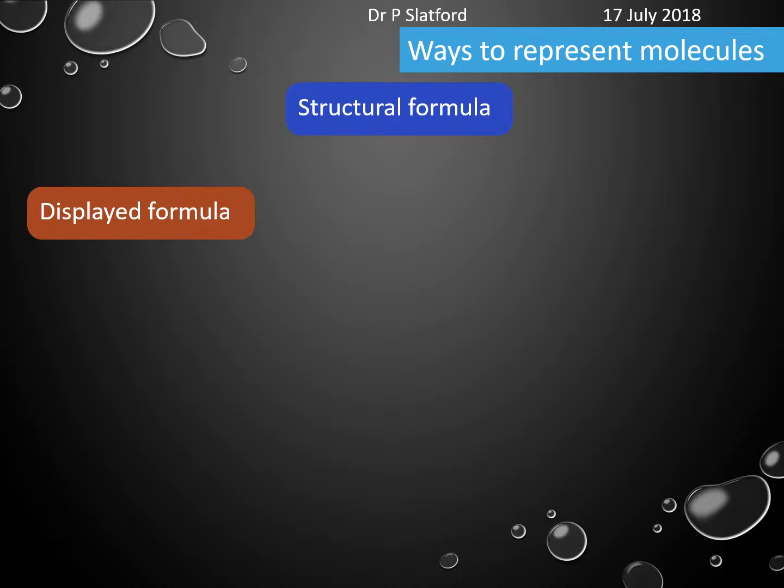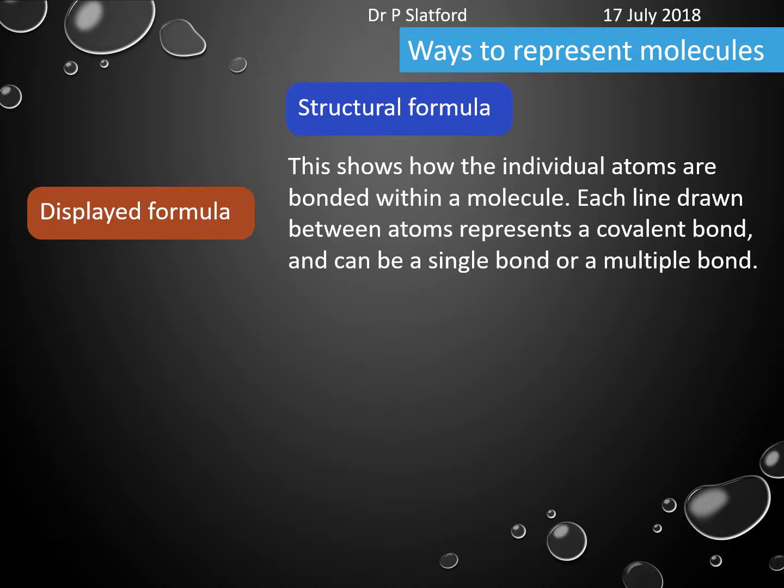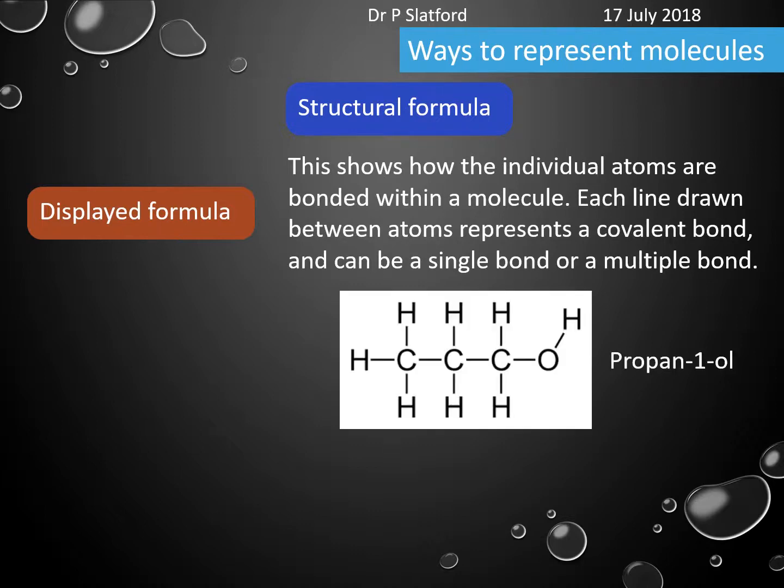Okay, and there is something called the displayed formula. Now, the displayed formula shows how the individual atoms are bonded within a molecule. And we draw lines between the atoms according to whether they are single bonds or double bonds. For example, here we've got propanol, or propan-1-ol, and we'll get onto the naming of it in a later video.